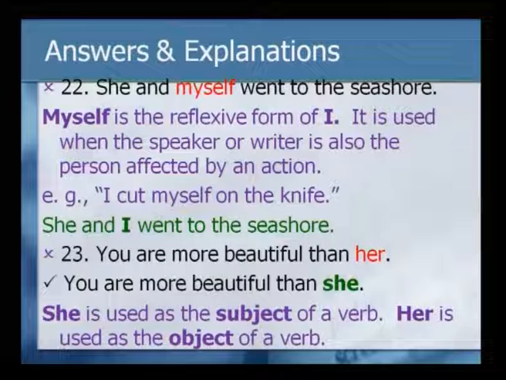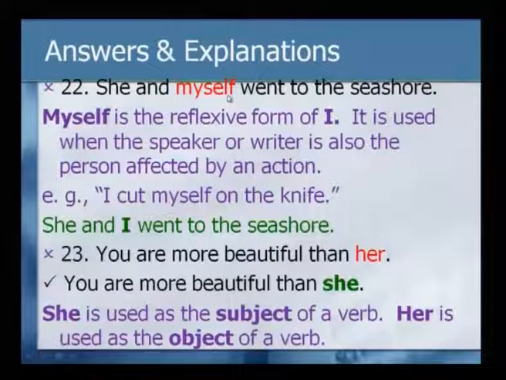So, when do you use it? It is used when the speaker or writer is also the person affected by an action. So, then it is correct. As in the example, I cut myself on the knife. So, this is fine, this is correct. But if you are saying, she and myself went to the seashore, then the correct form is you have to use I instead of myself. She and I went to the seashore. This is the correct form.